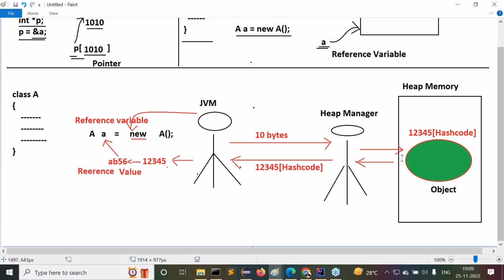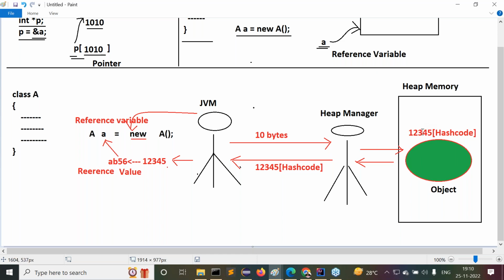Now tell me, is the hash code value an integer value or an address location? Understand my point here. Again, I'm asking you, is the hash code value an integer value or an address location? Integer value, not address location, like 1, 2, 3, 4, 5. It is a random integer value.